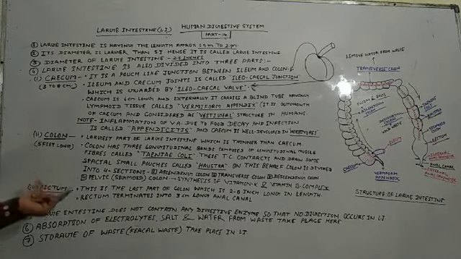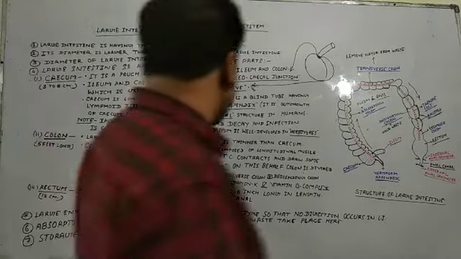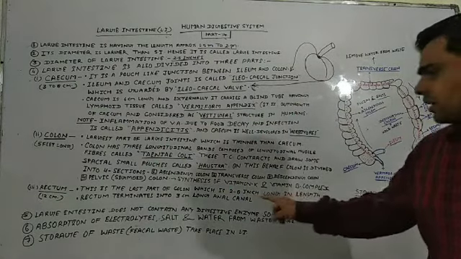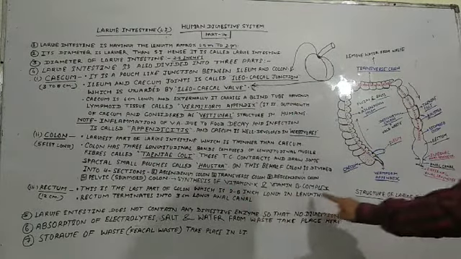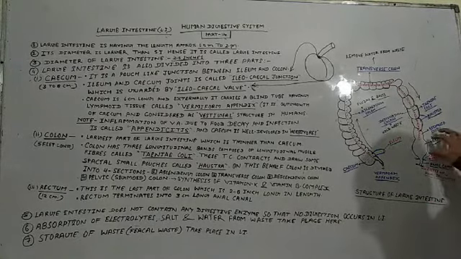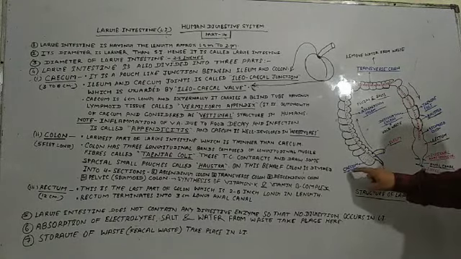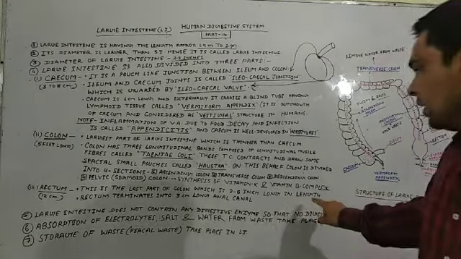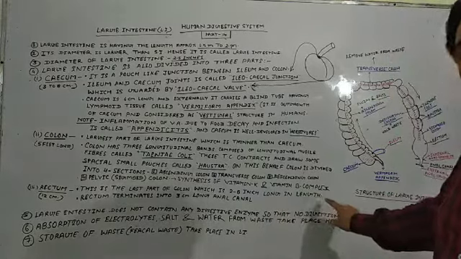The last part of the large intestine is known as the rectum, and this is the last part of the colon, which is 2 to 8 inches long in length. If we talk about the length, it is only 2 to 8 inches long. You can see here, this is the last part of our rectum. This is also a pouch-like structure, as compared to the cecum.